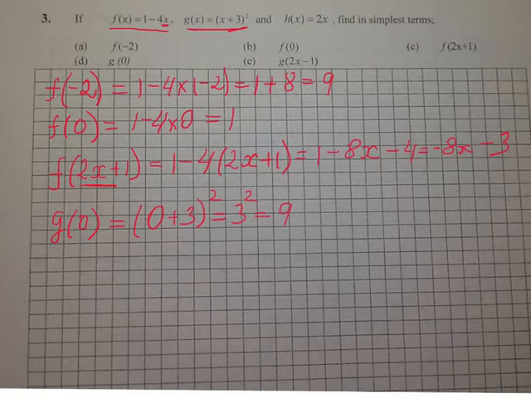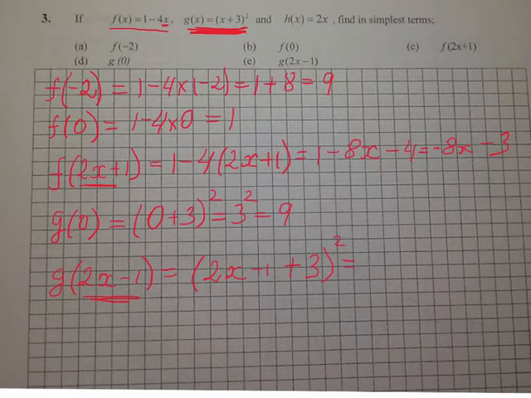And the last one here is to find g of 2x minus 1. Again, I will use my g function. Now for x, I will write the whole bracket. So it will be 2x minus 1 plus 3, all squared.